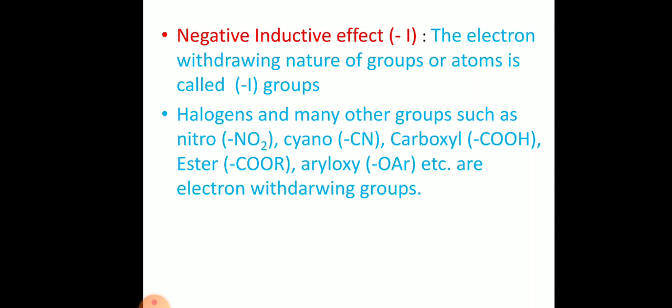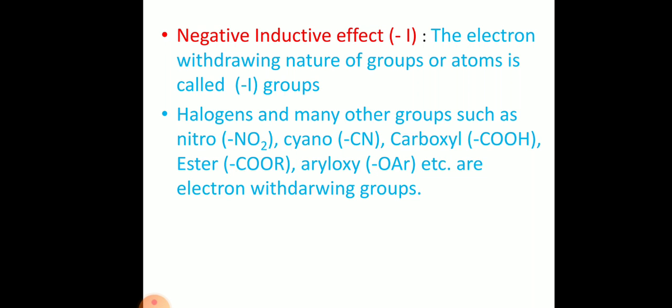Some more examples are there. CN, cyano, is also an example of an electron withdrawing group. Carboxyl, COOH. Ester, COOR. Aryl oxy, OPh, the phenoxide group, you can say that group withdraws. So ultimately you can see that these withdrawing, minus I effect groups contain more electronegative atoms like oxygen and nitrogen.